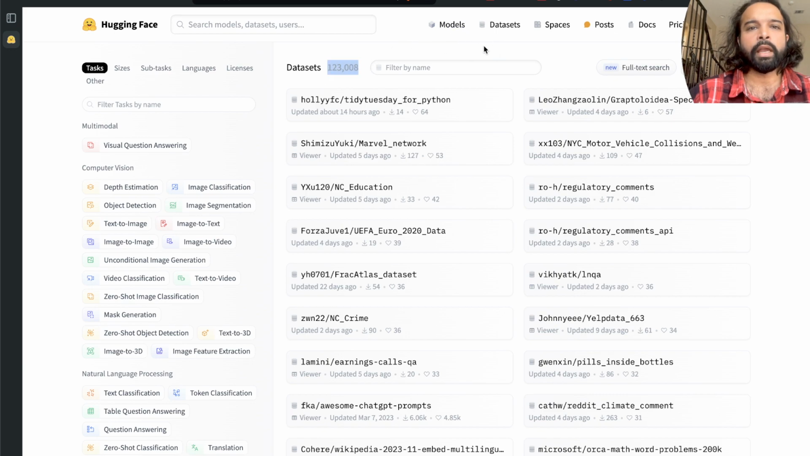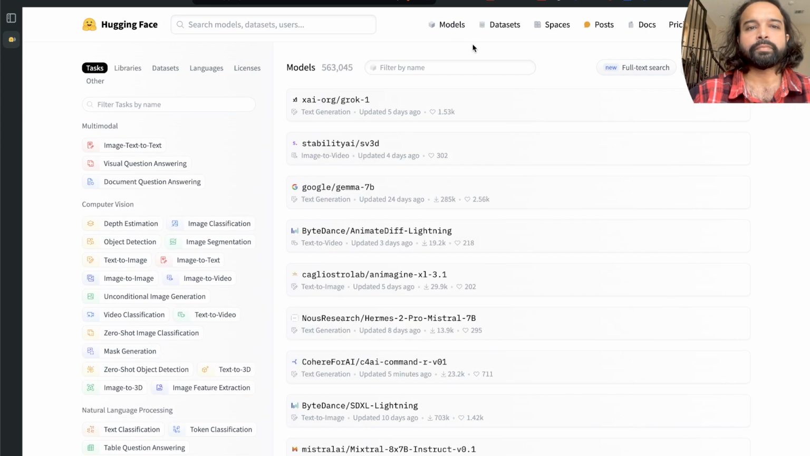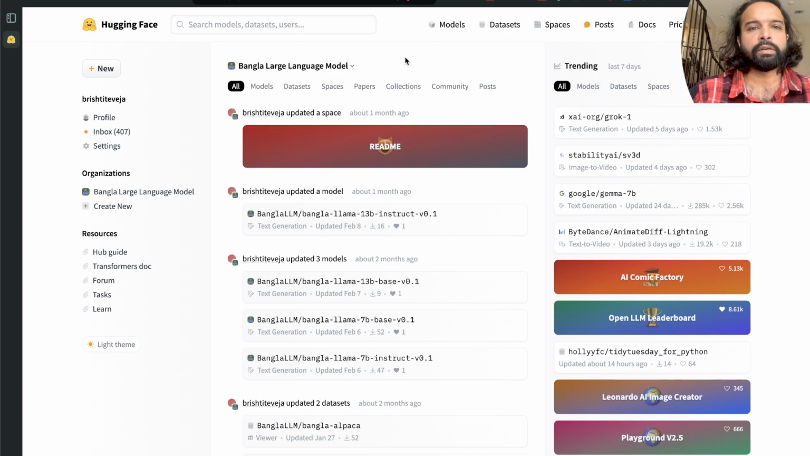So if you're an AI engineer or AI researcher, this is a valuable platform from where AI researchers essentially download their models for fine-tuning and eventually create their own large language models. So today we'll focus on how you know which model to use, or which model is performing the best.